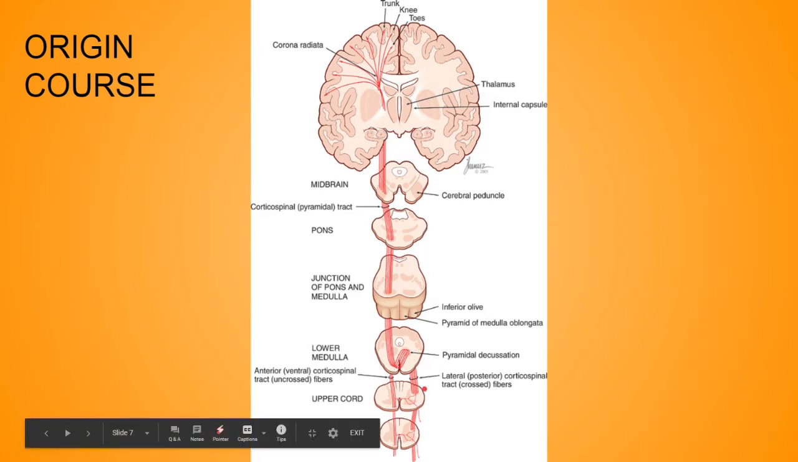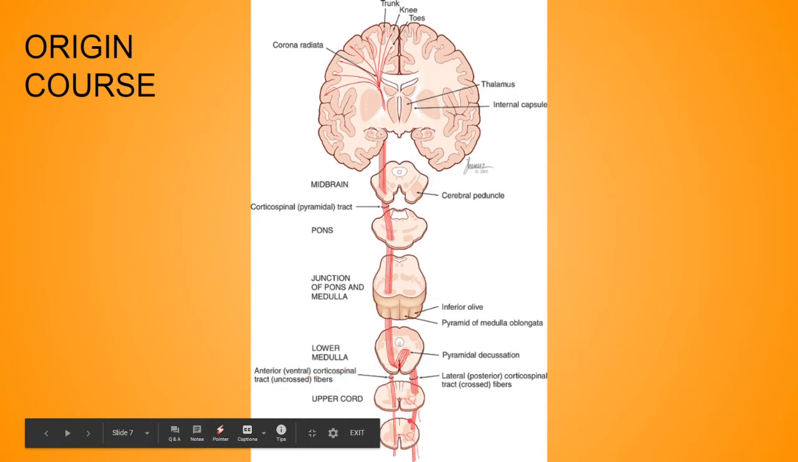At the pyramidal decussation of the medulla, it goes down and descends in the lateral white column of the spinal cord. This is the white column of the spinal cord, and that is the lateral part. So this corticospinal tract is known as the lateral corticospinal tract because it is present in the lateral white column of the spinal cord. Similarly, some part of the corticospinal tract doesn't cross. It goes straight downwards and forms the anterior or ventral corticospinal tract, the uncrossed fibers. The crossed one is known as the lateral, and the uncrossed one is the anterior.